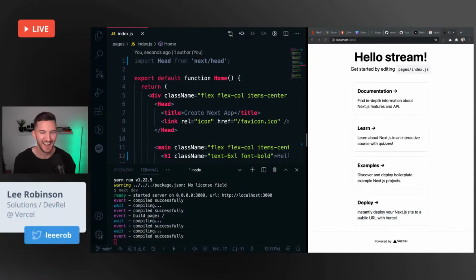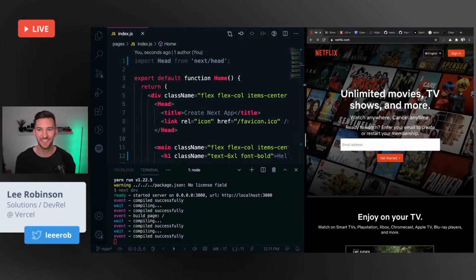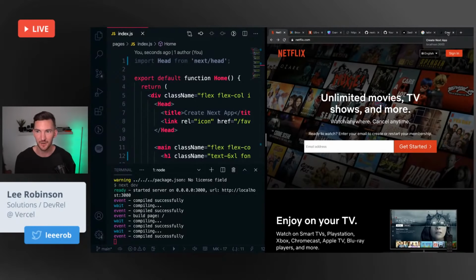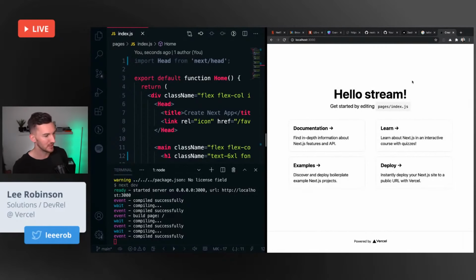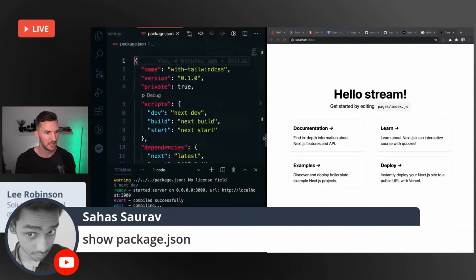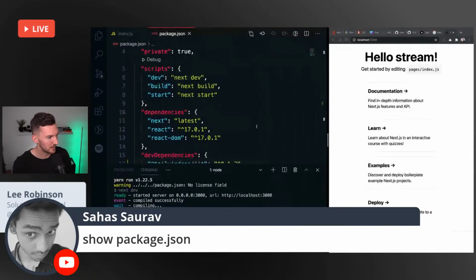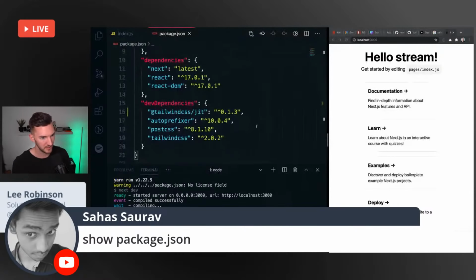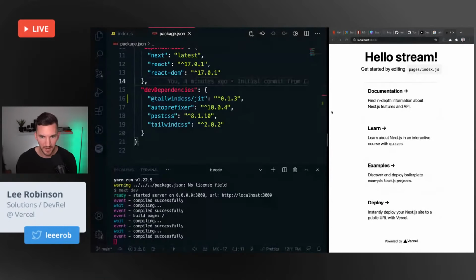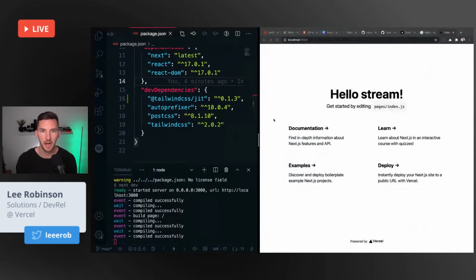What am I building? I'm going to try to build a clone of some of Netflix.com. So really what I'm doing right now is I have the scaffolding for my project set up. I have this Hello World Next.js Tailwind application running on my localhost. That's what I'm building right now. And if I show the package JSON, really what this template gives you is just Next, React DOM, and Tailwind automatically configured with the proper setup to get the smallest sizes. So that's really what I have right now as just kind of the Hello World.